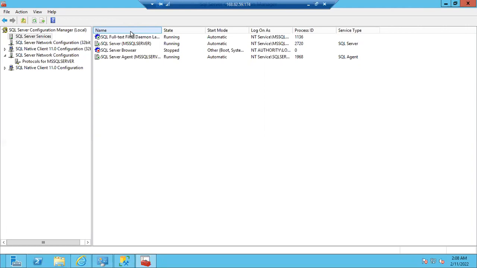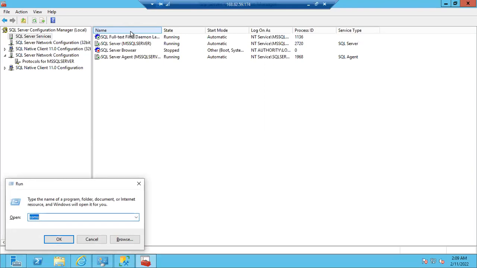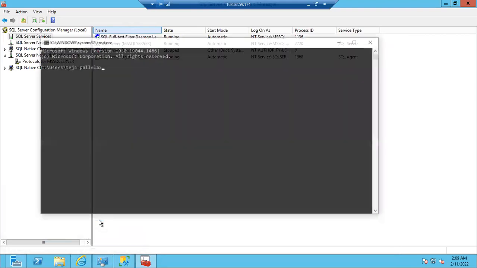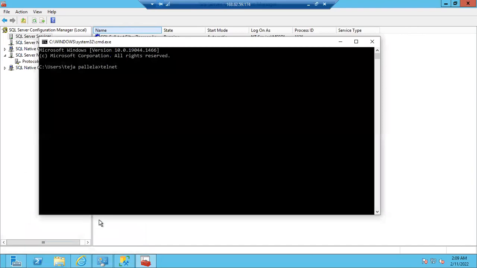Who will do that, sir? Your network team is going to do that. So before assigning a port number to SQL Server, make sure that port is opened. How to check whether a port is opened or not? You can use the telnet option. Open the command prompt, guys, and just type telnet and the port number. I want to check 1433. Actually the problem is there is no telnet installed here.